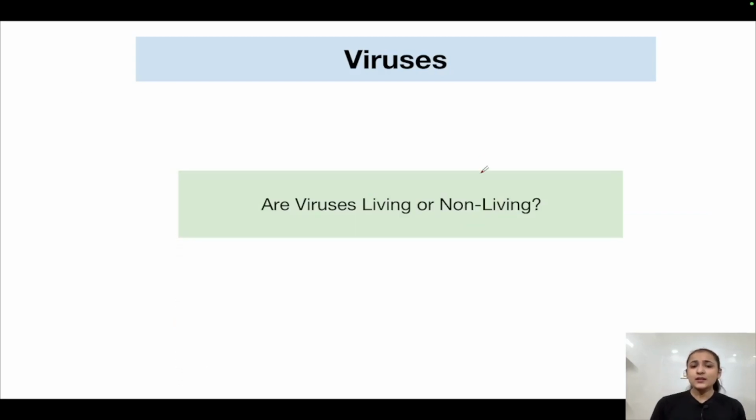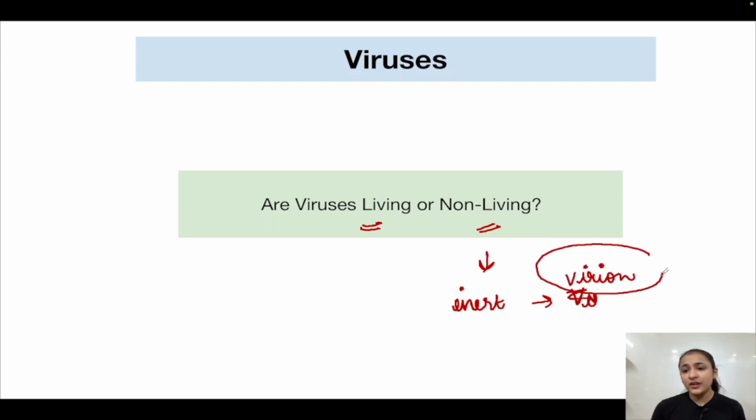So after all this information, what do you think? Are viruses living or non-living? They can be considered as both living and non-living. They are living when they are inside the host cell, but outside the host cell, they are non-living. Why? Because they exist as inert or crystalline structures outside the host cells. This inert state in which viruses exist outside the host cell is termed a virion. Outside the host cell, in its crystalline and inactive state, the virus is termed a virion.